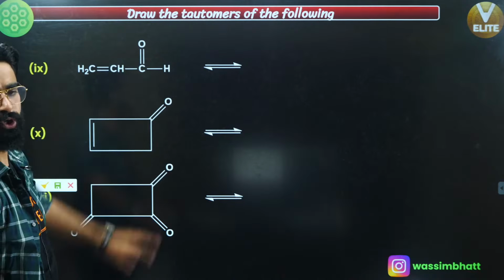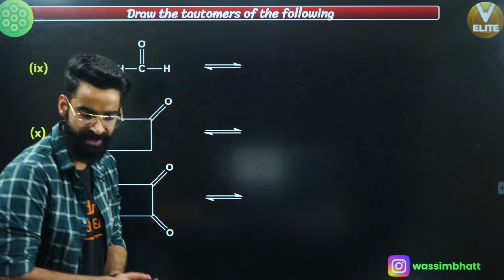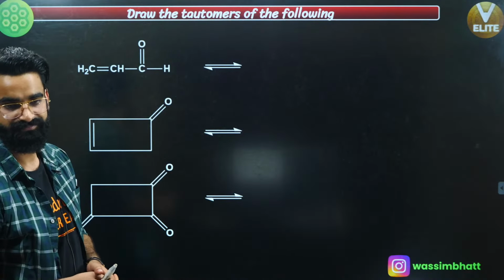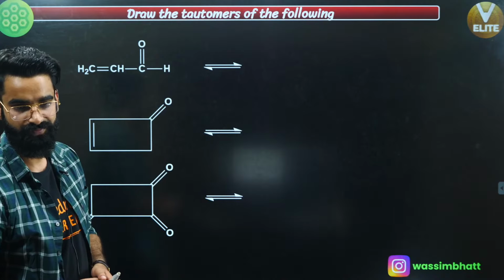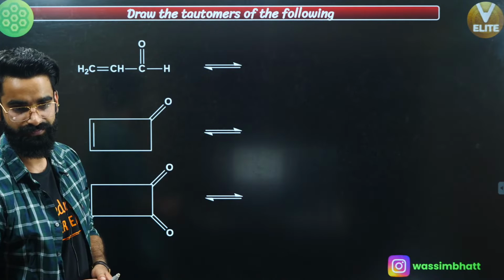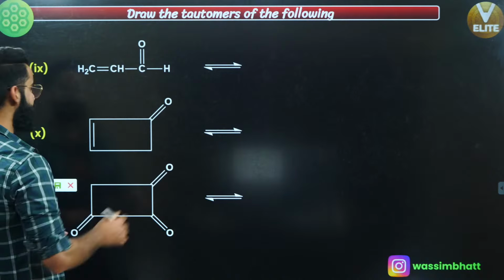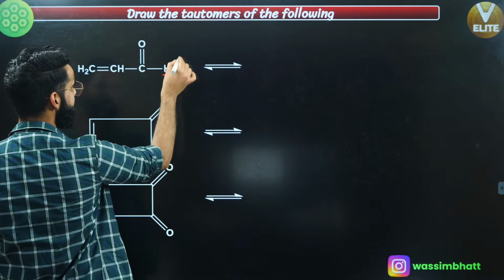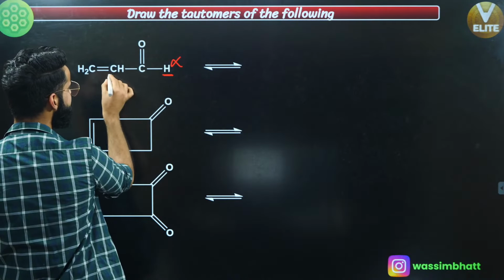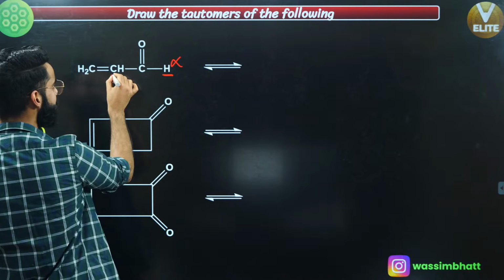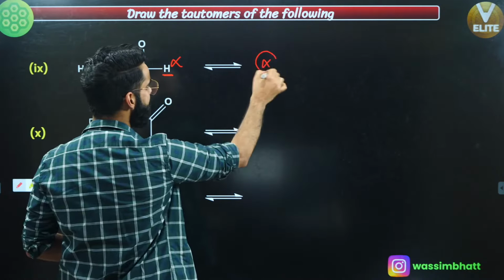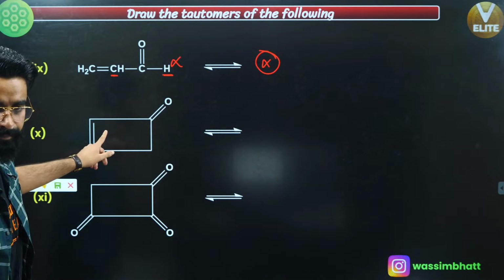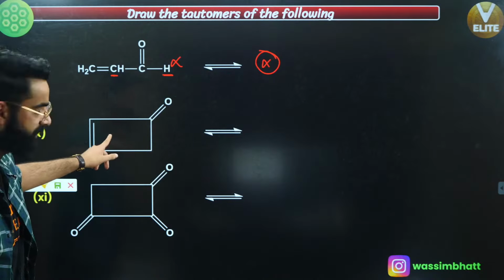Is the first one going to show tautomerism or not? Let me know fast in the chat box. Exactly, guys. See, this is carbon double bond oxygen. On one side you have got hydrogens. It is not the alpha hydrogen, right? This carbon should have been sp3, but right now it's sp2, so no tautomerism right here. This is an important example, guys.